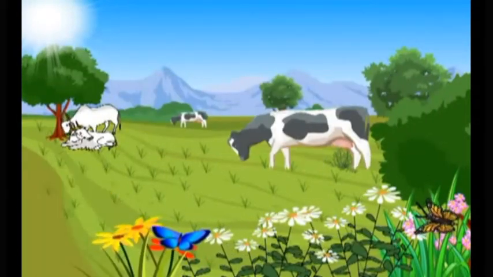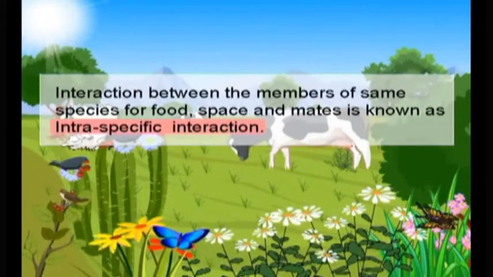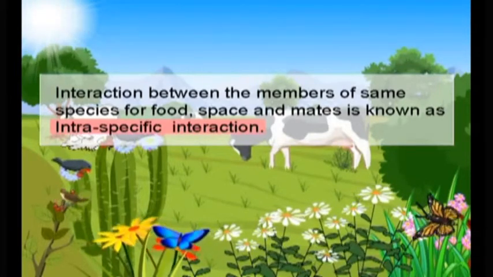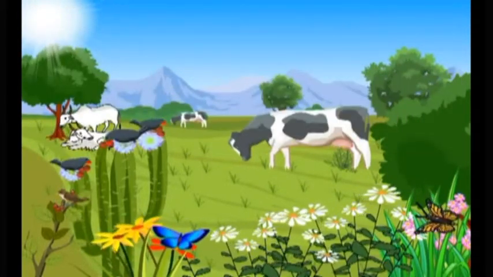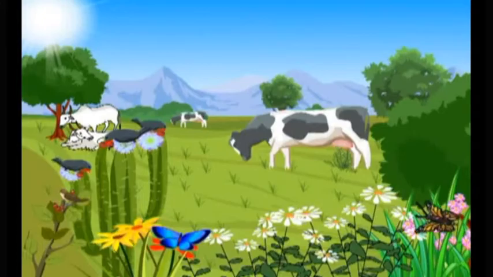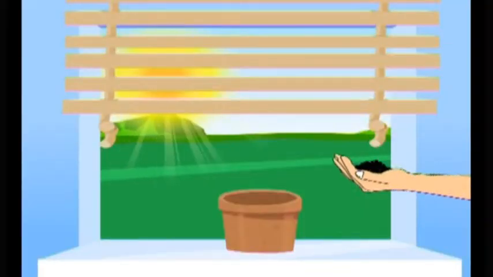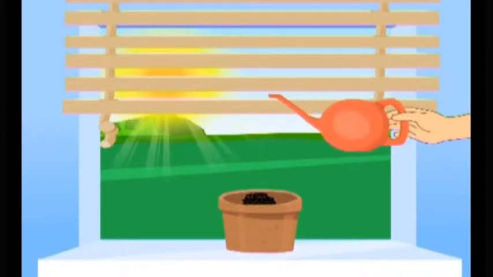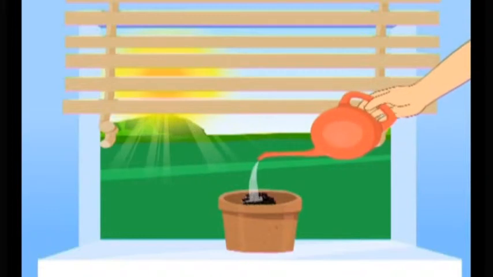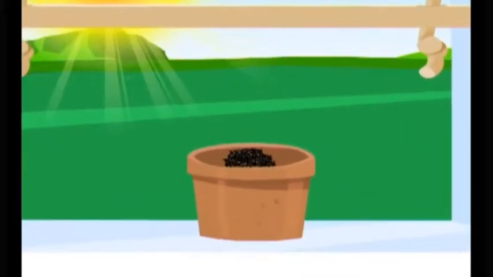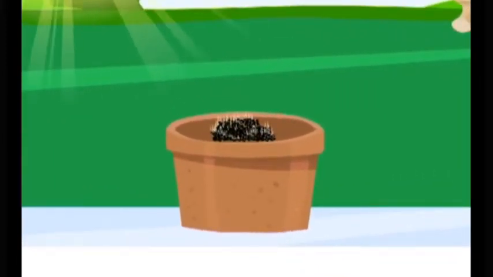Interaction between the members of the same species for food, space, and mates is known as intraspecific interaction. What is the result of this type of competition or interaction between the members of the same species? To understand this, sow a handful of mustard seeds in a small pot and water them regularly. We will notice that most of the seeds germinate, but all of them do not grow. Only very few of them will grow, while others may even die.